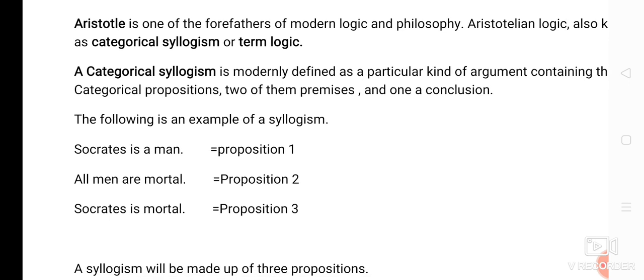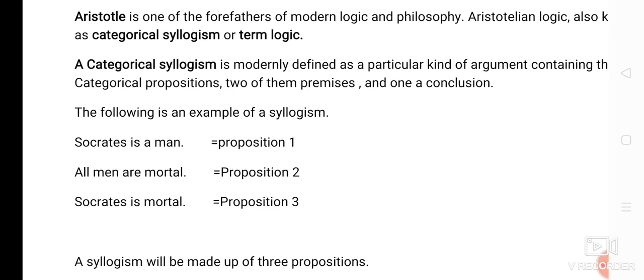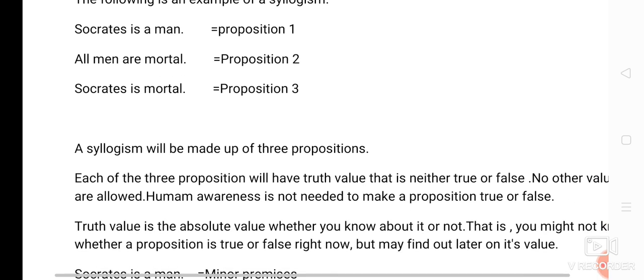So if the propositions are two, one or more than three, then that is not a categorical syllogism. For a categorical syllogism, the propositions must be three. Out of these, the first two should be premises and the third one is the conclusion.